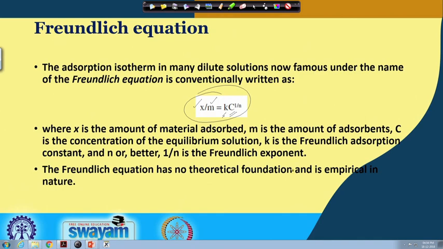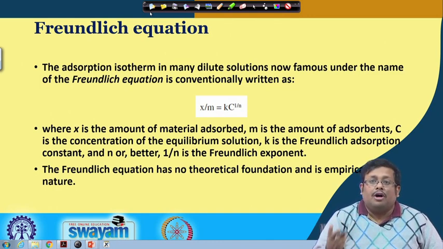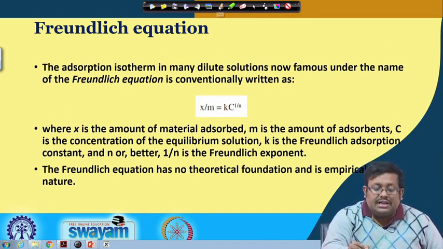and n, or in other words 1 by n, is basically the Freundlich exponent. The Freundlich equation obviously has no theoretical foundation, it is purely empirical in nature, remember that. So, we have seen the basic form of the Freundlich equation.